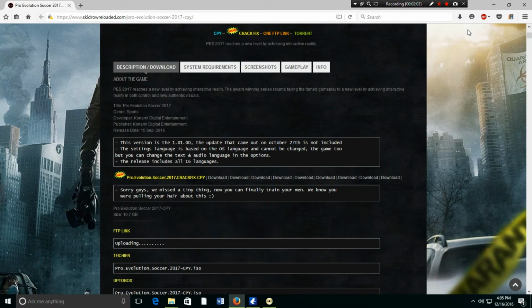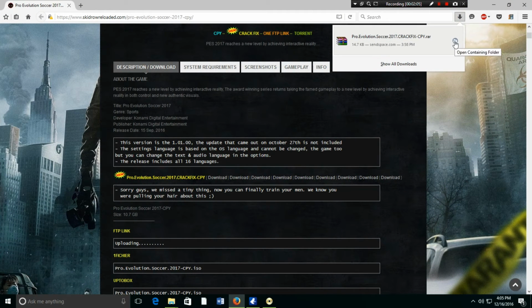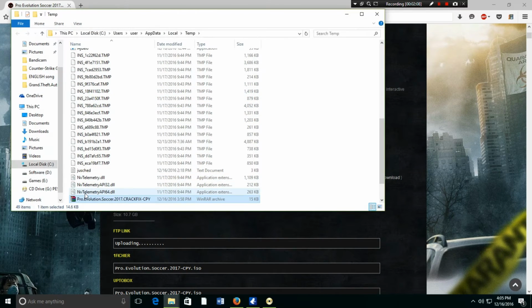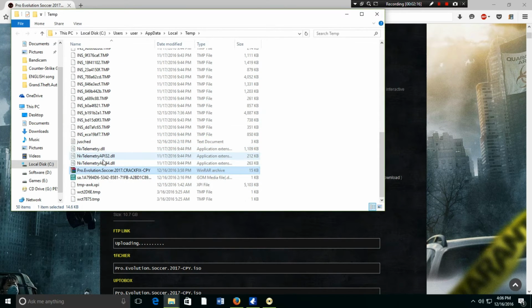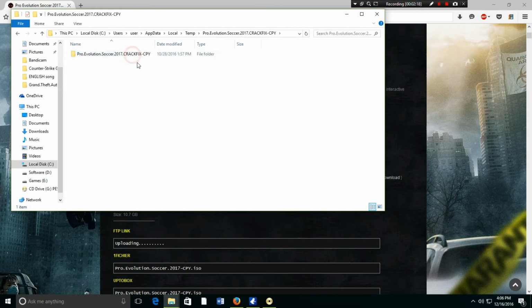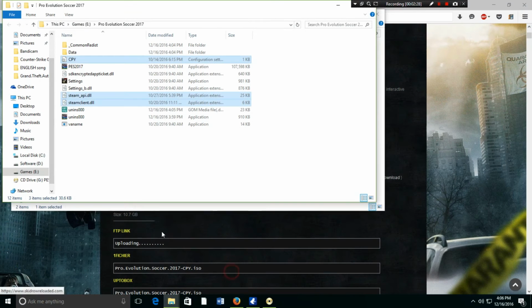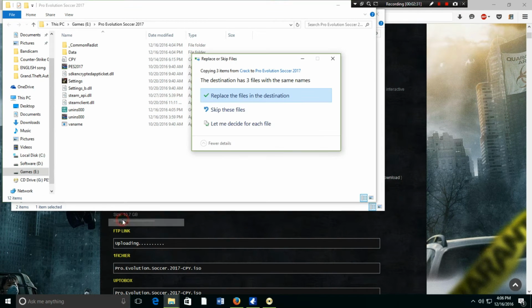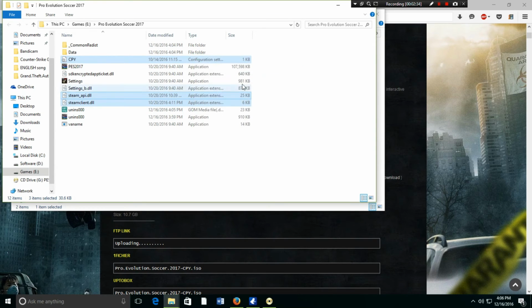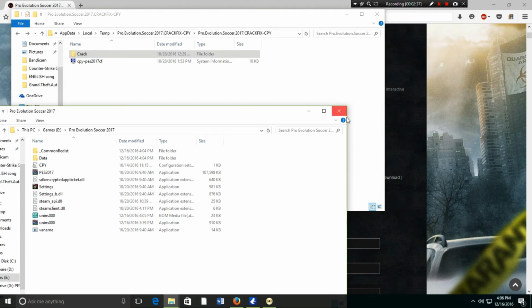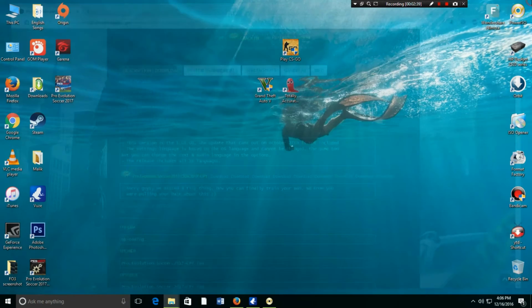And also remember guys, the crack fix we downloaded. You just need to go to this and extract files. Okay, extract. And this is the folder. Okay, you also need to copy this. Copy, and paste it in here, and paste and replace. And then guys, you've got your Pro Evolution Soccer 2017 for free.